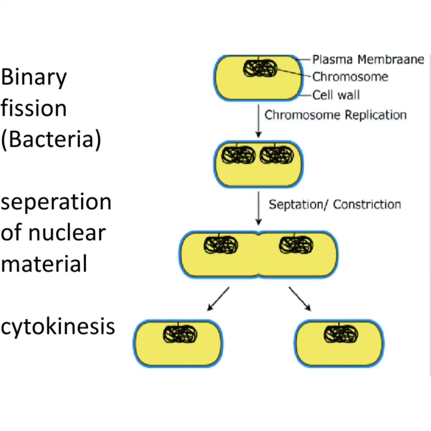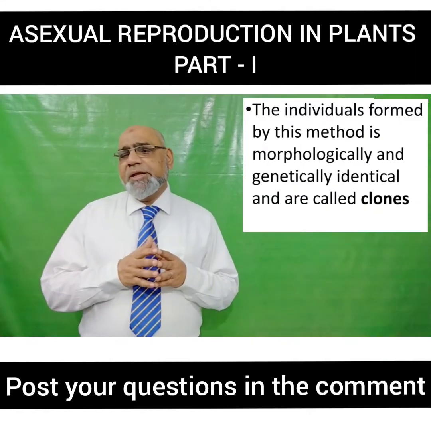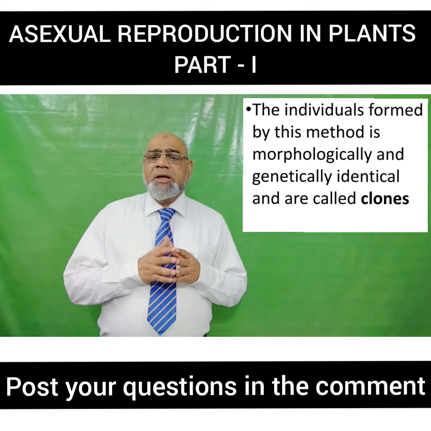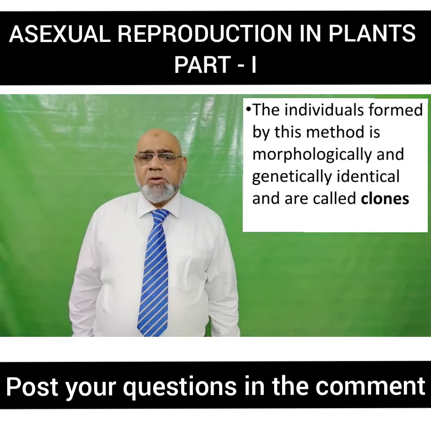Here you can see binary fission in bacteria, where there is separation of the nuclear material into two. After the separation and the elongation of the cell, there is division of the cytoplasm, causing cytokinesis, and there is formation of two daughter cells resembling each other and the parent. The individuals formed by this method of reproduction are morphologically and genetically identical, and they are called clones.